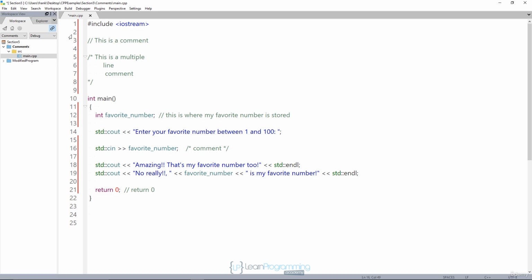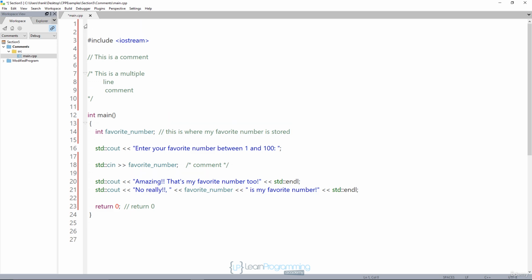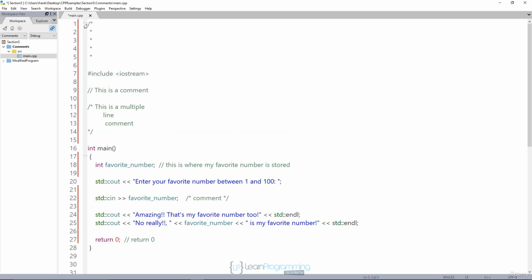Now, the multi-line comments are often seen at the top of files. So I'll do this, and in this case, CodeLight kind of helps me out a little bit. So many times you'll see code that looks like this. You'll see a bunch of asterisks on top, and then a bunch of asterisks down here, creating a little header block. Now notice I've got a beginning comment here and the end of the comment here. Everything in here will be ignored, but in here you'll see stuff like author, and I'll say Frank, dates, things like that. Copyrights, license information, a lot of that is very commonly seen in a multi-line comment at the top of the source file.